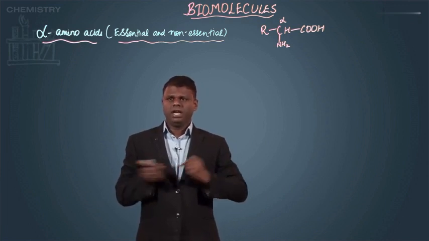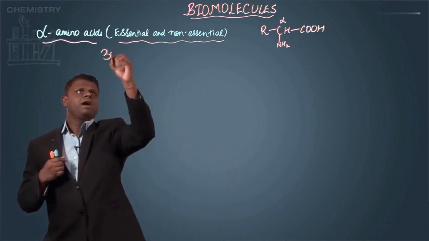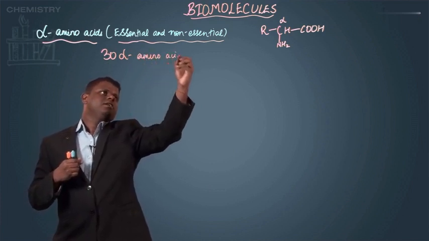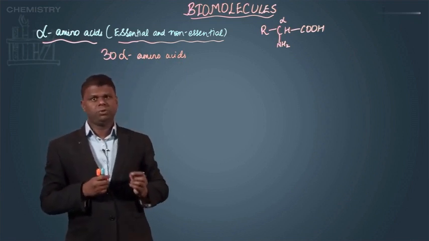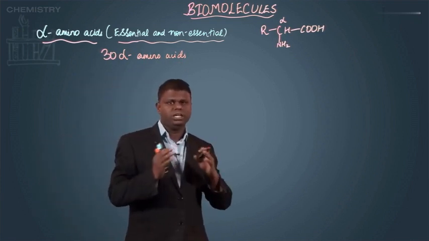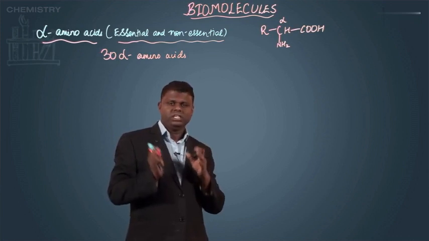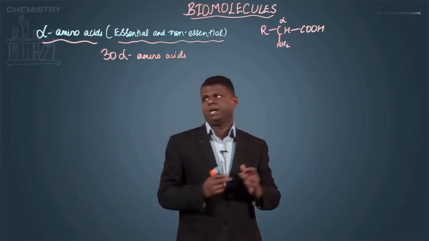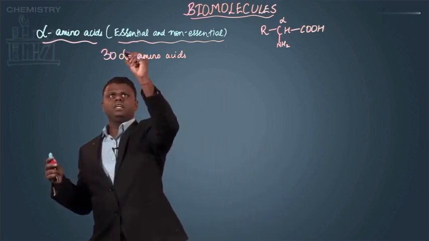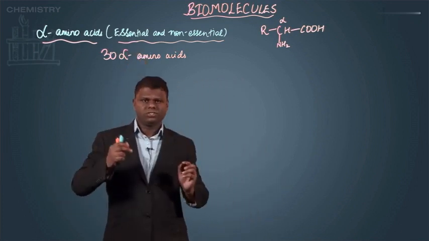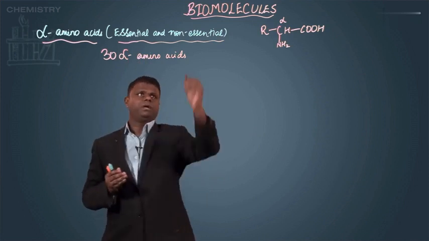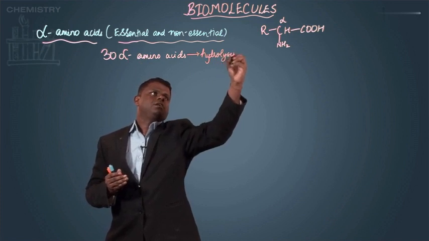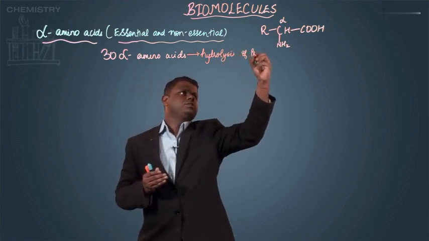Now, there are almost 30 alpha amino acids which are obtained by hydrolysis of protein. How exactly, we are going to study once we are done with the general essential and non-essential alpha amino acids, when we will be discussing the peptide bonds. There are 30 alpha amino acids, which are obtained by hydrolysis of proteins.